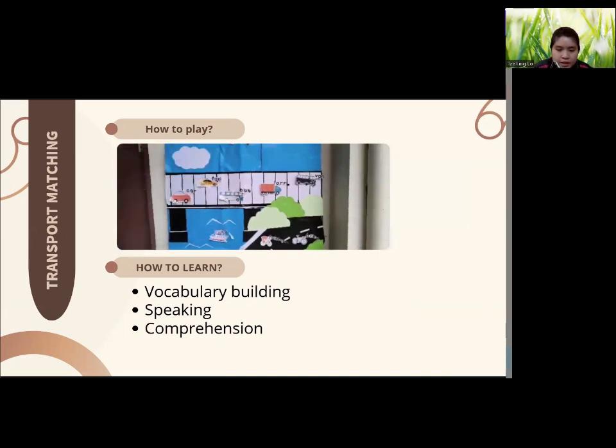Then they practice saying the names of the transports aloud and categorize them correctly. In this game, children build their vocabulary by learning and using specific transport-related words, improve their speaking skills by saying the names aloud, and strengthen their comprehension by understanding where each transport belongs.